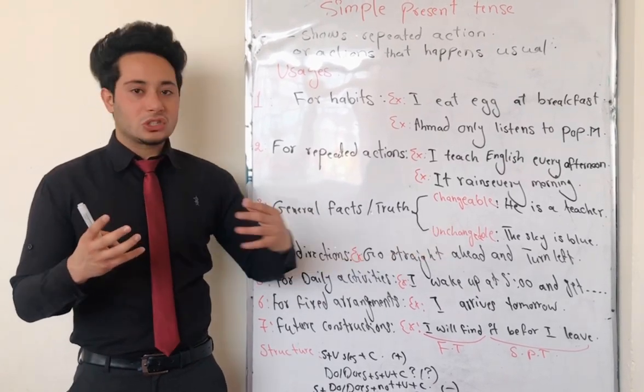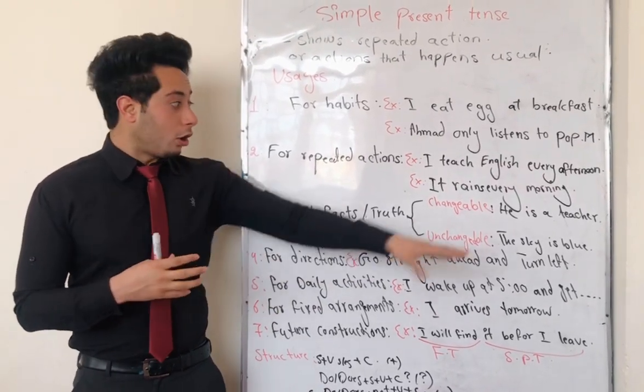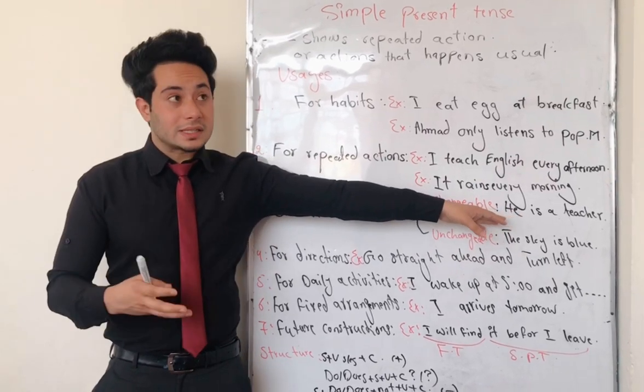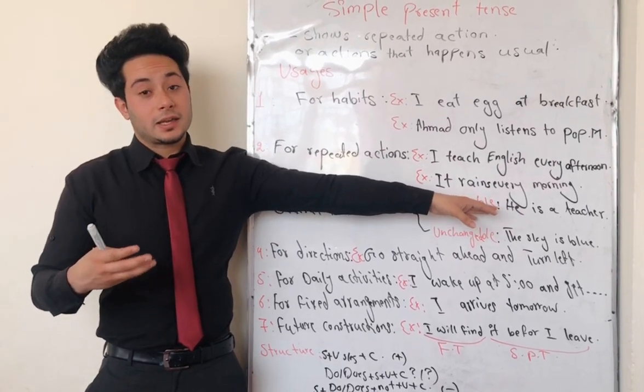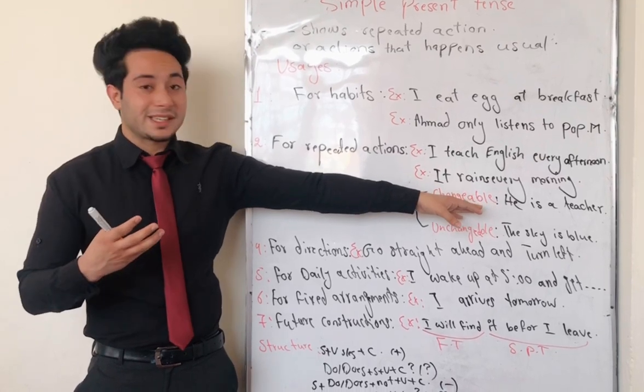And the next one is unchangeable general facts. Also we consider, he is a child. Now he is a child, but after many years he can become a youth. So we consider it as changeable.